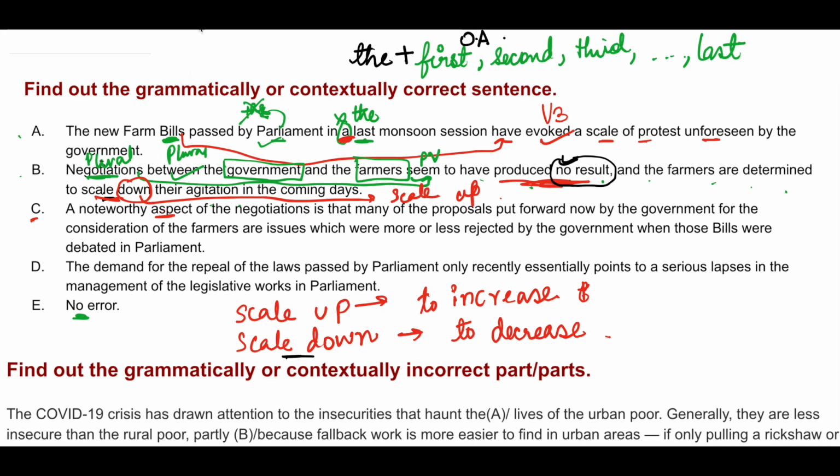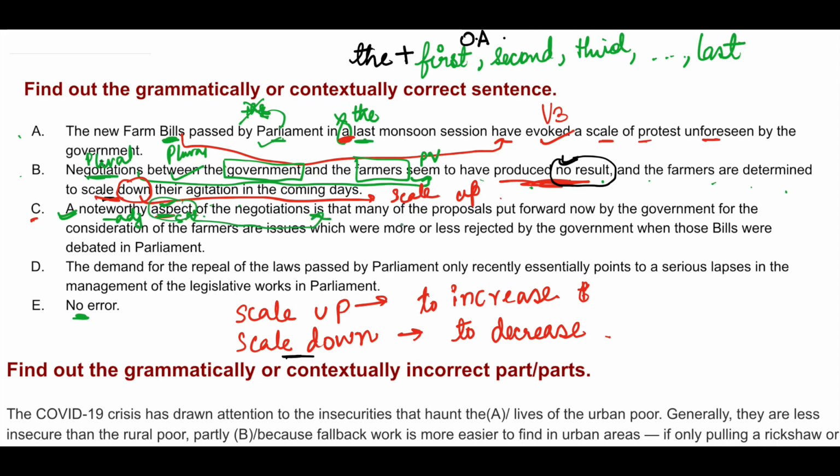Next, see. A noteworthy aspect. Aspect is a singular noun, and for that article A has been used. Okay, noteworthy is an adjective for the noun aspect. Just ask this question, what kind of an aspect? Noteworthy aspect. So noteworthy is an adjective. Of the negotiations is that, is this verb, singular verb has been used for this noun aspect.